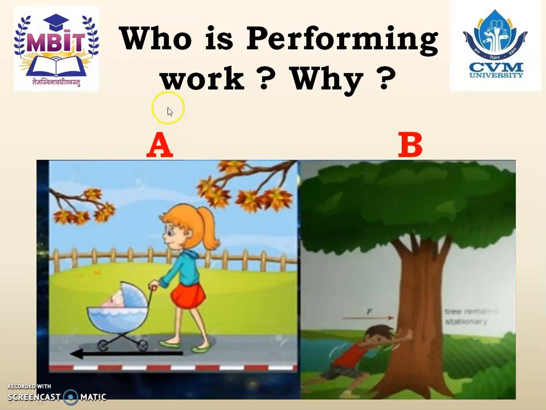And due to that, work is done in picture A. Now let us study the picture B. Here, force is applied and the quantity of the force applied may be more also with respect to picture A. But what happens to the system? Tree remains stationary. It means tree doesn't move. And due to that, the work is 0 in case of picture B.